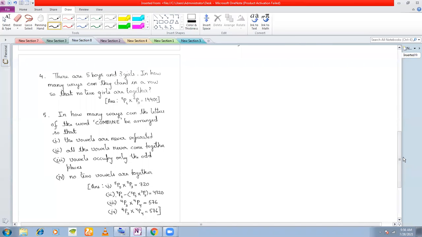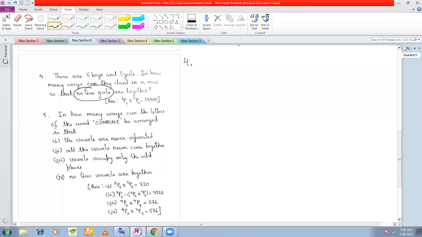We now move on to number 4. Number 4 and 5 are problems that are very interesting and very important also, because the language is something that you must be very mindful of. See the question. There are 5 boys and 3 girls. In how many ways can they stand in a row so that no 2 girls are together? Look at this language. No 2 girls. There's a difference between when I say girls are never separated, and when I say that no 2 girls are together.